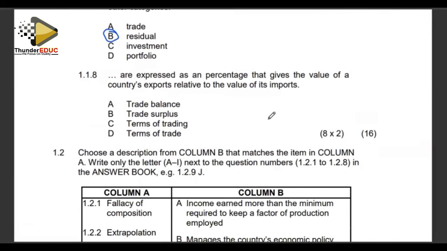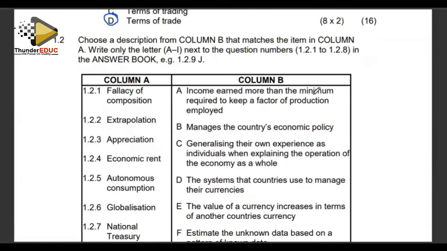Right, number 1.1.8, it says, dash are expressed as a percentage that gives the value of a country's exports relative to the value of its imports. We are comparing relative export prices to relative import prices. That comparison is determined by the terms of trade. So our terms of trade gives us the value of exports as compared to the value of imports, to see if we have a negative terms of trade or a positive terms of trade, or our terms of trade are balanced. We compare what we export versus what we import in terms of relative values. Right. That is number 1.1.